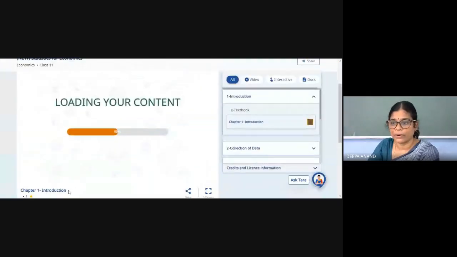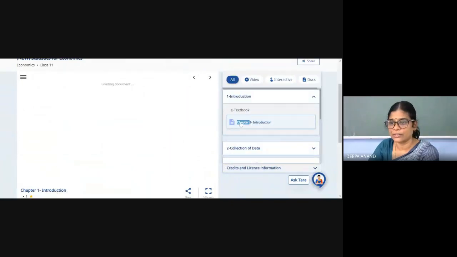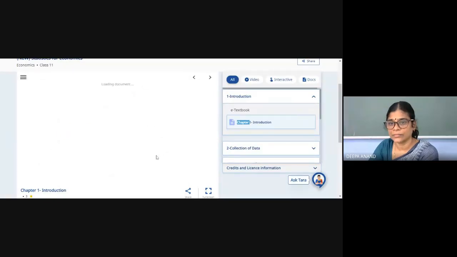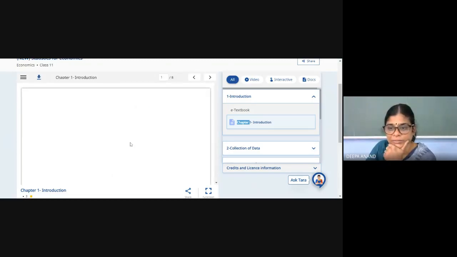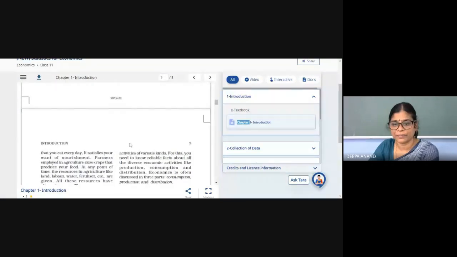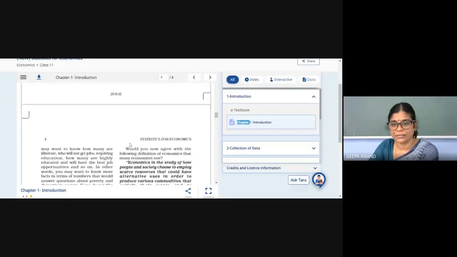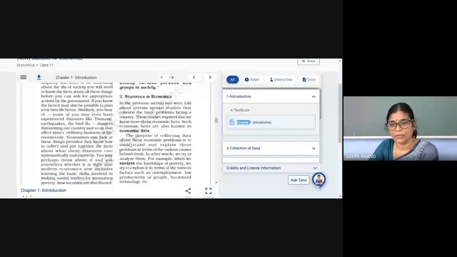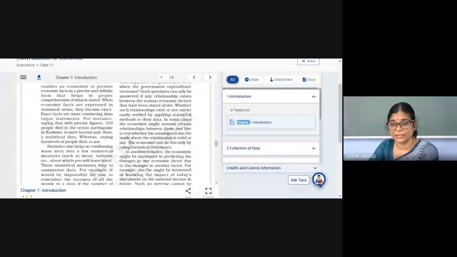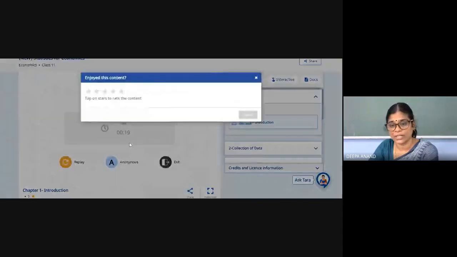Chapter 1, Introduction. Here you will get the NCERT book content. For statistics, the NCERT book is compulsory. You have to buy the NCERT book itself for statistics.